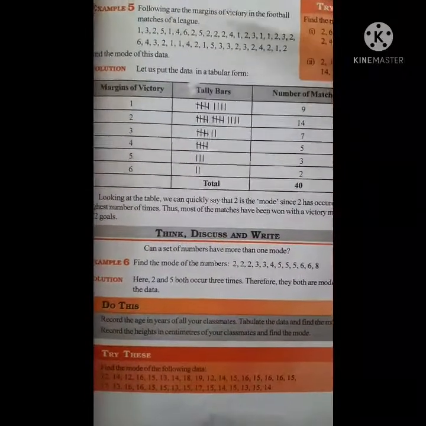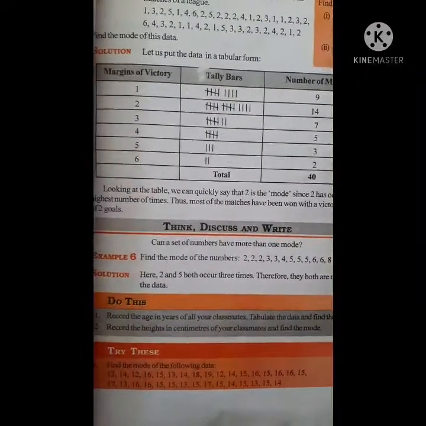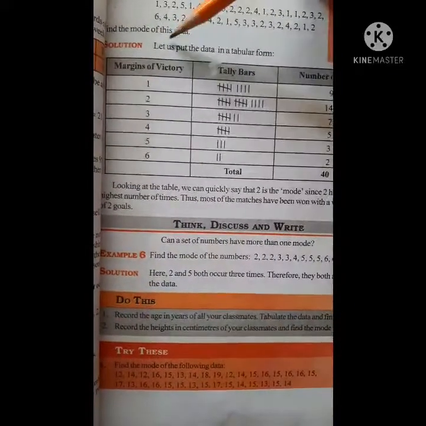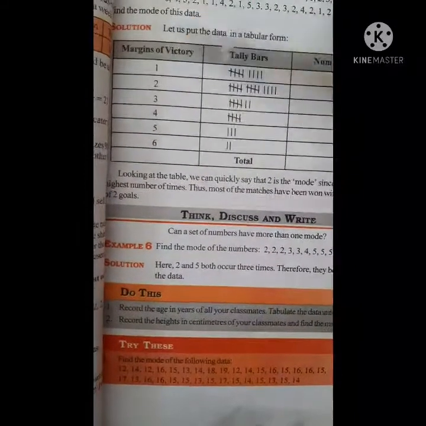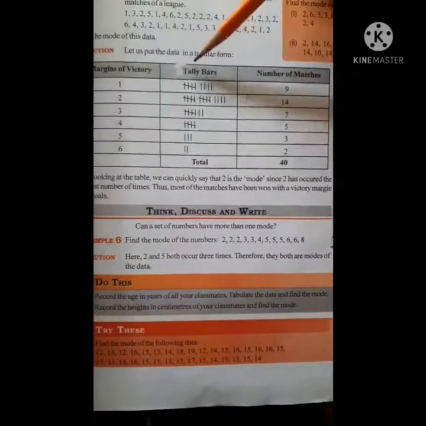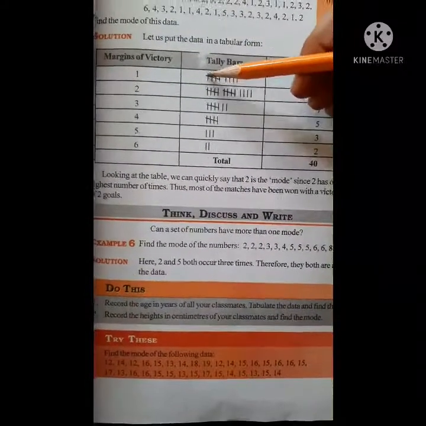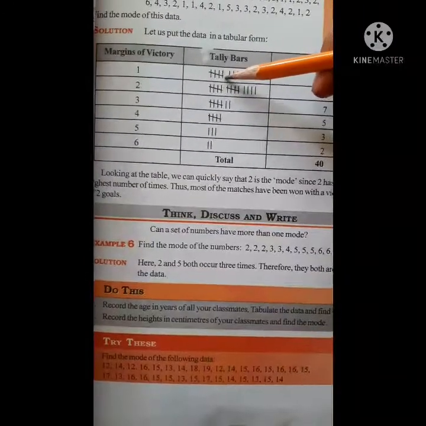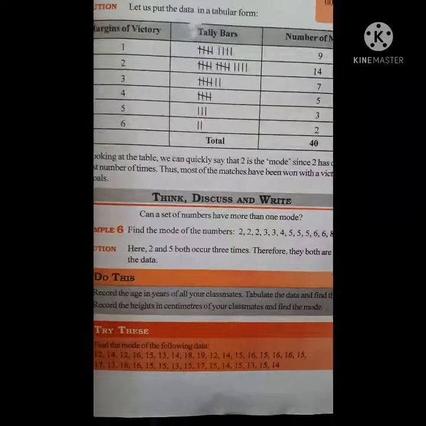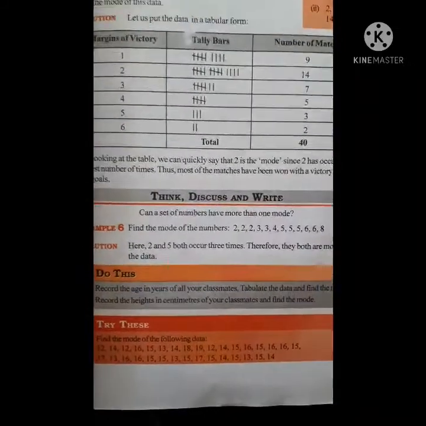See here, following are the margins of victory in the football matches of a league. Here are the football victory margins, and let us put them in tabular form. For 1, how many times he got 1, you have to write here. Here it is already given, 9 times he got 1. 2, 14 times. 3, 7 times. So how do we write this? 1, 2, 3, 4, and the fifth one we have to cut across. Then again we start from here: 1, 2, 3, 4. If the fifth number is there, we cut across. This is known as a tally mark or tally bar.